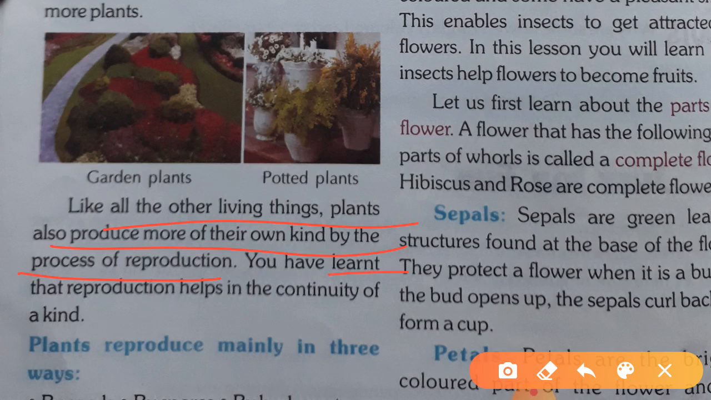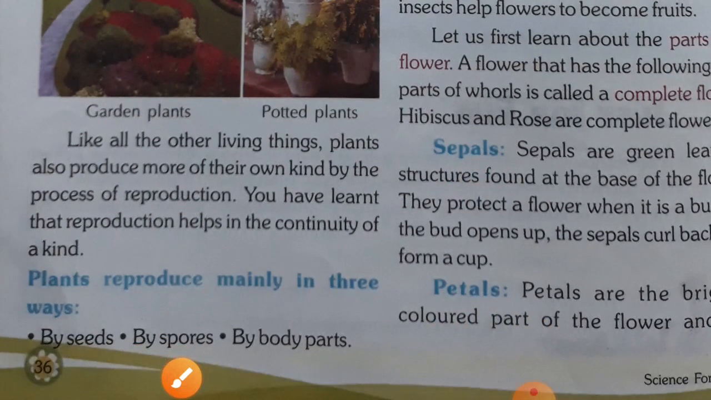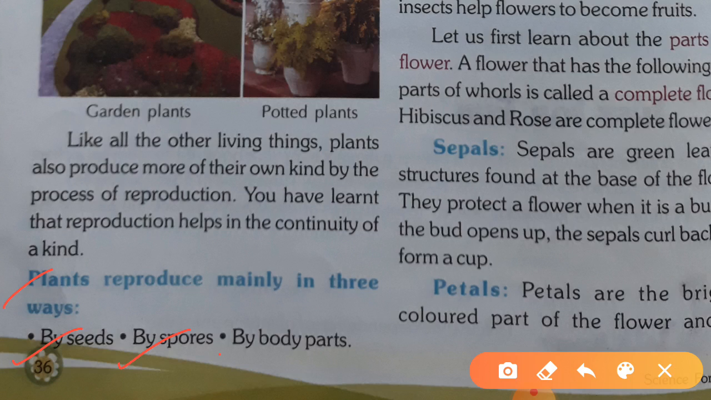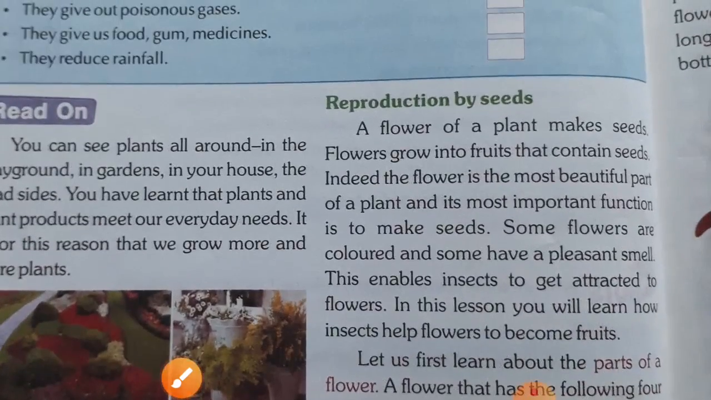You have learned that reproduction helps in the continuity of a kind. अब life की continuity के लिए reproduction ज़रूरी है. Plants reproduce mainly in 3 ways: by seeds, by spores, by body parts. Means plants अपने own kind इन processes के through बना सकते हैं by seeds, by spores and by body parts. First of all, here we will study reproduction by seeds.